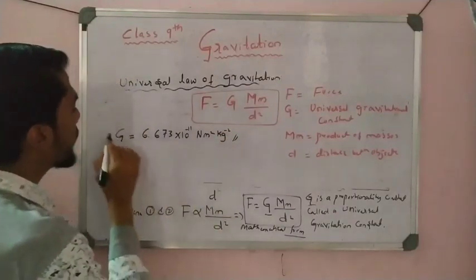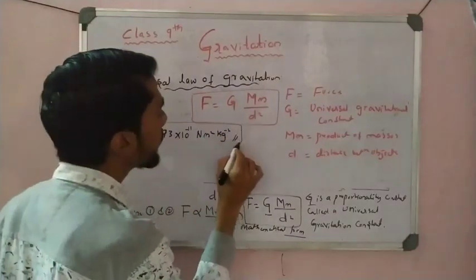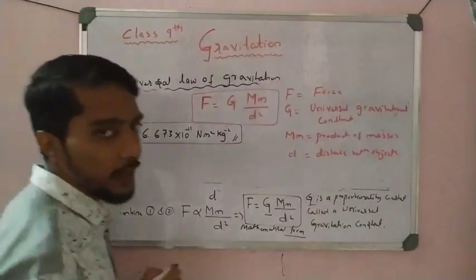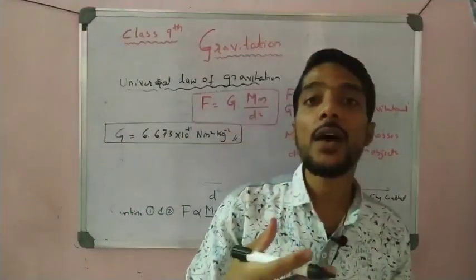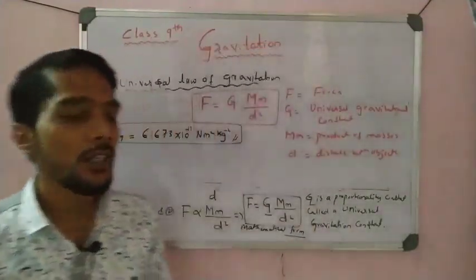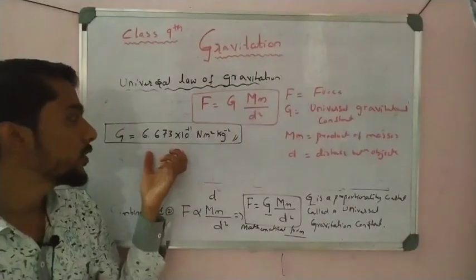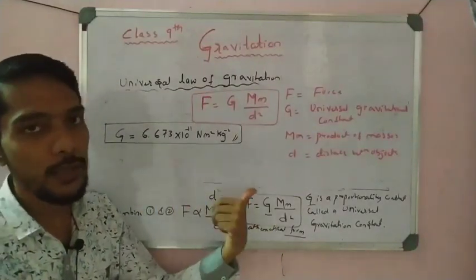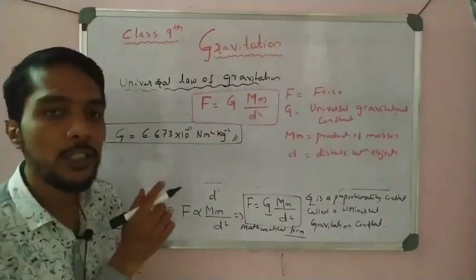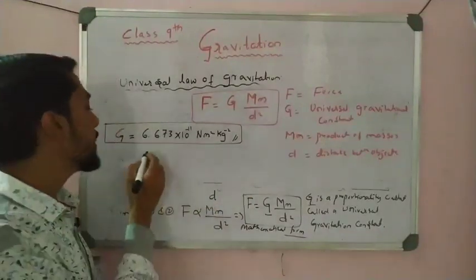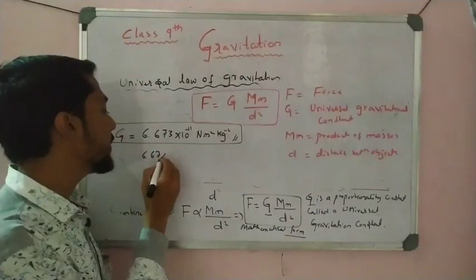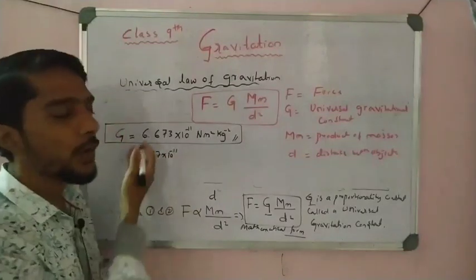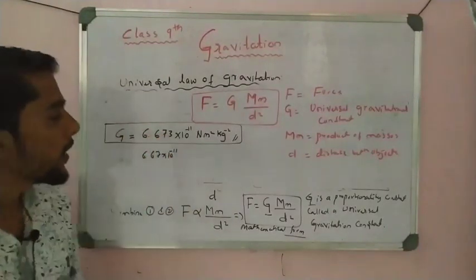So the value of G is a constant, and that constant value is this one, 6.673, or maybe 6.67, both are the same. In some books they give 6.673, in some books only 6.67. You may write either, but it is a constant.